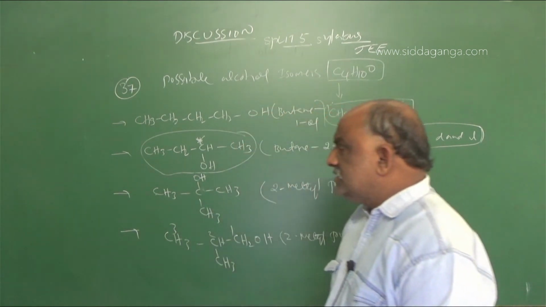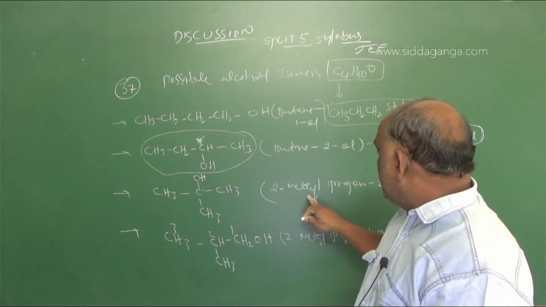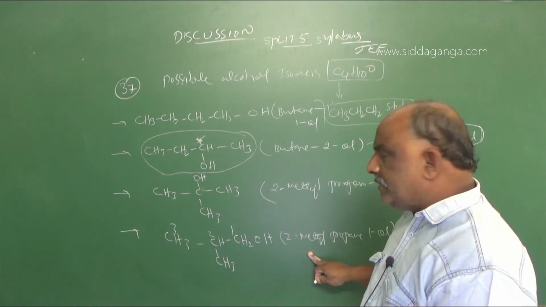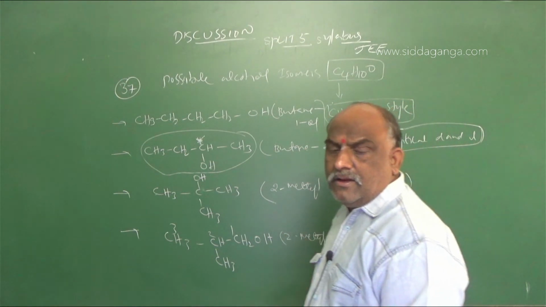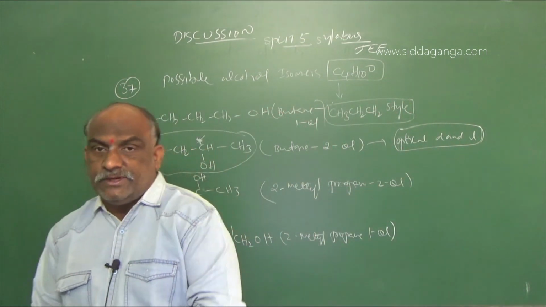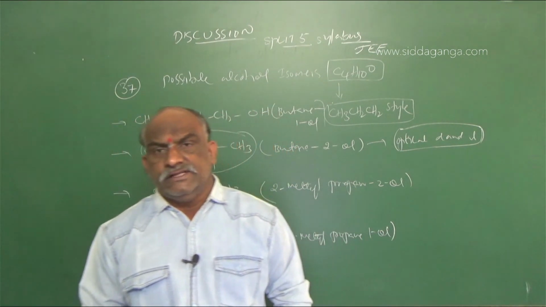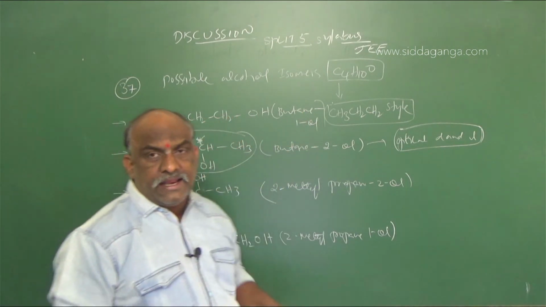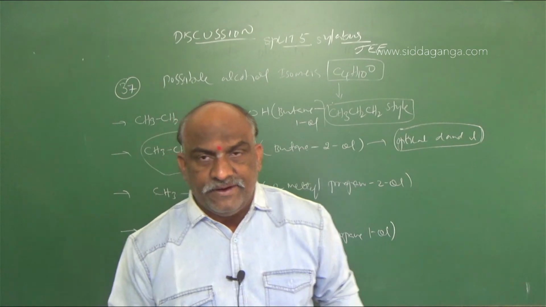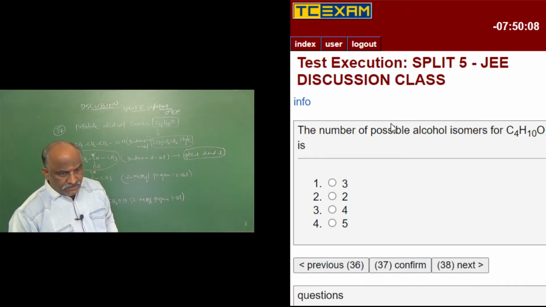So the total number of possible isomers: butane 1-ol, butane 2-ol, 2-methyl propane 2-ol, 2-methyl propane 1-ol, and butane 2-ol also exhibits optical isomerism, enantiomerism, with a D form and an L form because of the chiral carbon. So the right answer is not 3, not 2, not 4; it is 5.